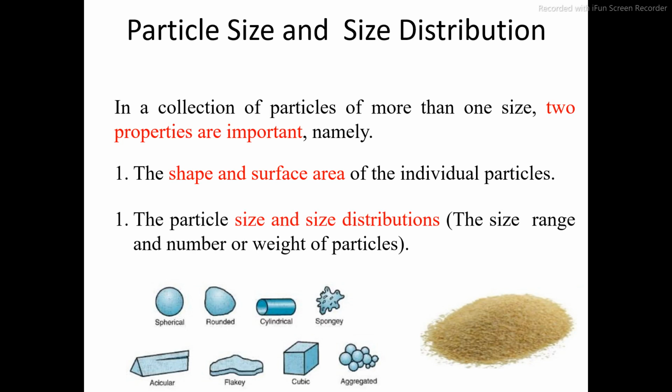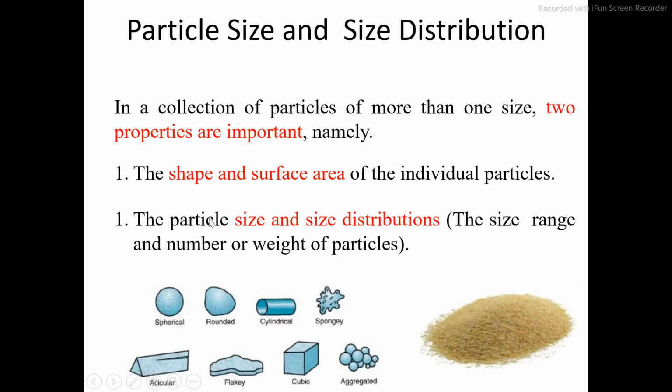Second, the particle size and size distribution. Particle size is again very important, along with the size range and number or weight of particles. Why is the size range very important? As the size increases, the particles will have good flow properties. The smaller the particles, the poorer the flow properties. So that's what we generally expect.